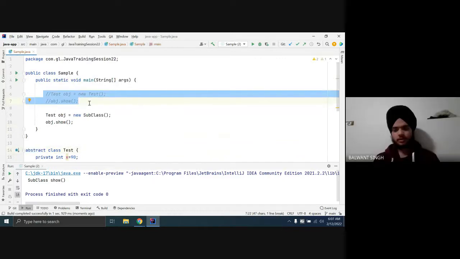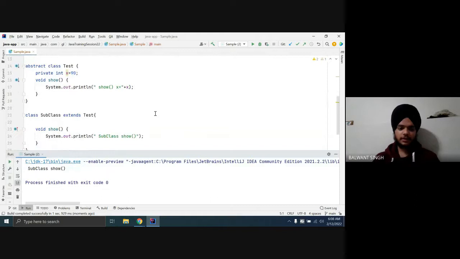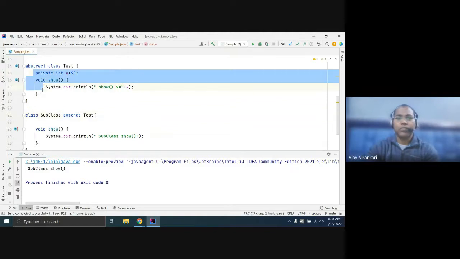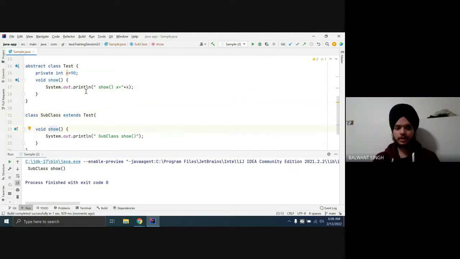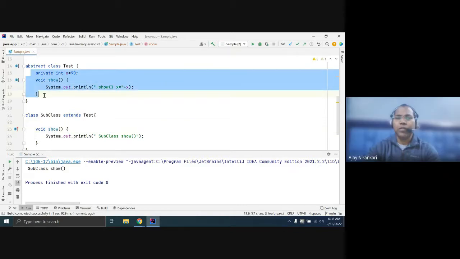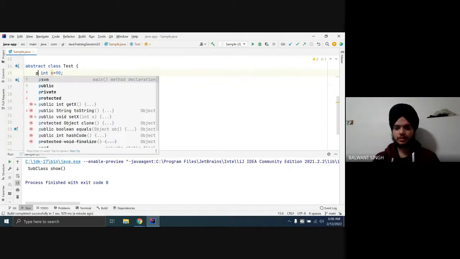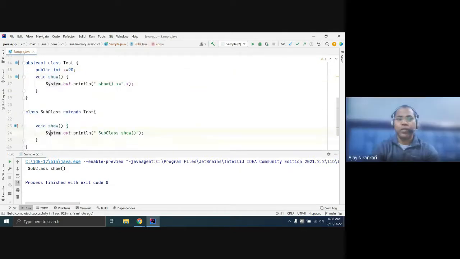Yes, a question. When we inherit the class, we inherit the methods and variables both. But here we try to print x and x is not found. What is x's type? It is private. Private can only be accessed within the class. If we put public, then it would be inherited, and you can access x.